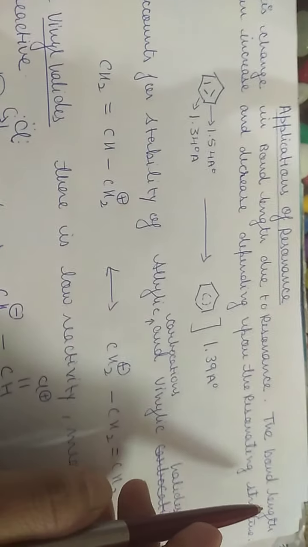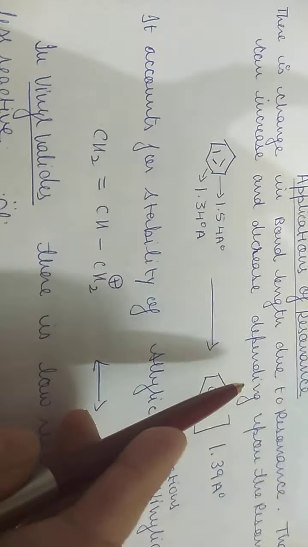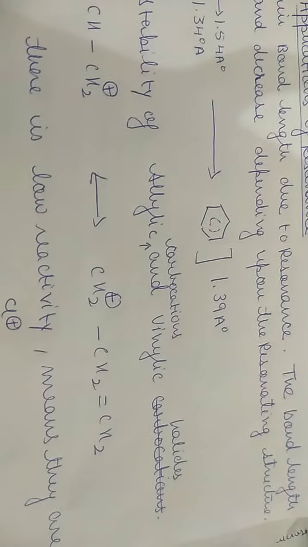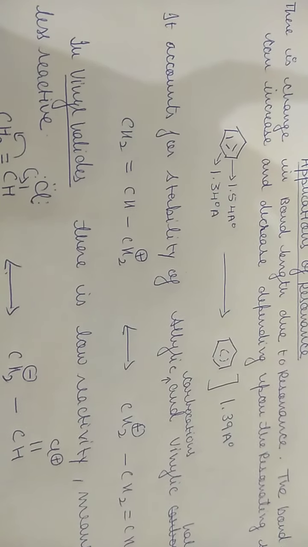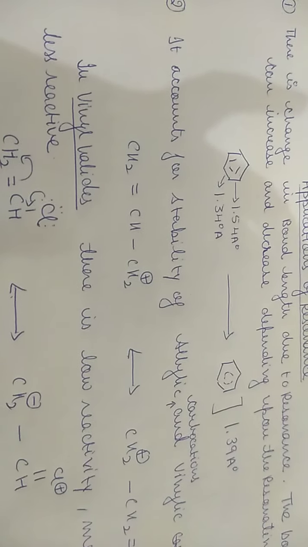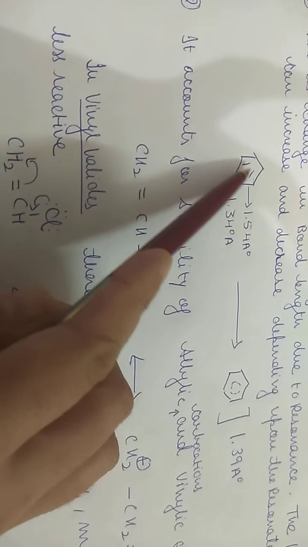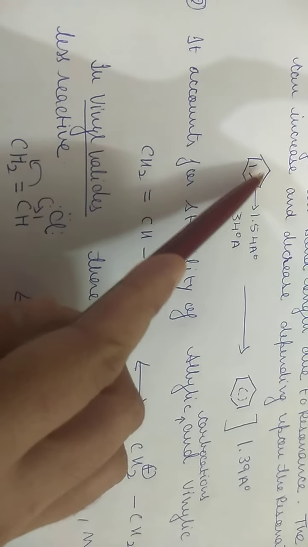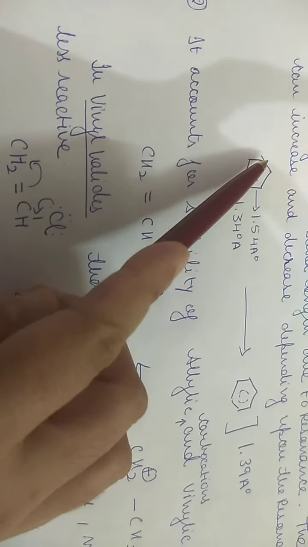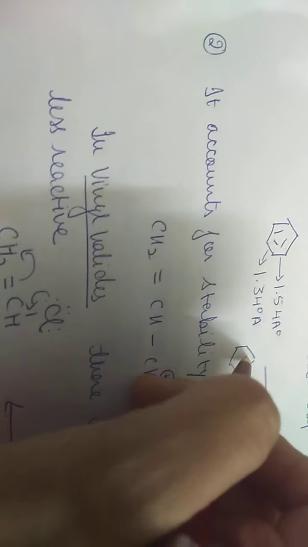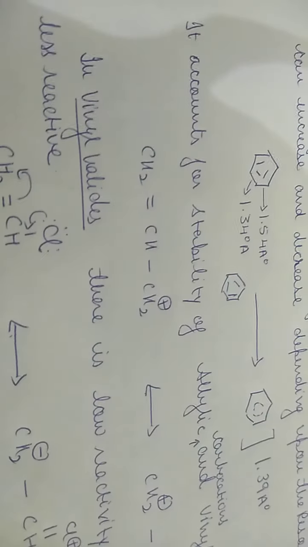The bond length can increase and decrease depending upon the resonating structure. So first, you know that this is the structure of benzene. These double bonds can be on any side. It can be like this, it can be like this also, it can be like this also. So it can be any type.